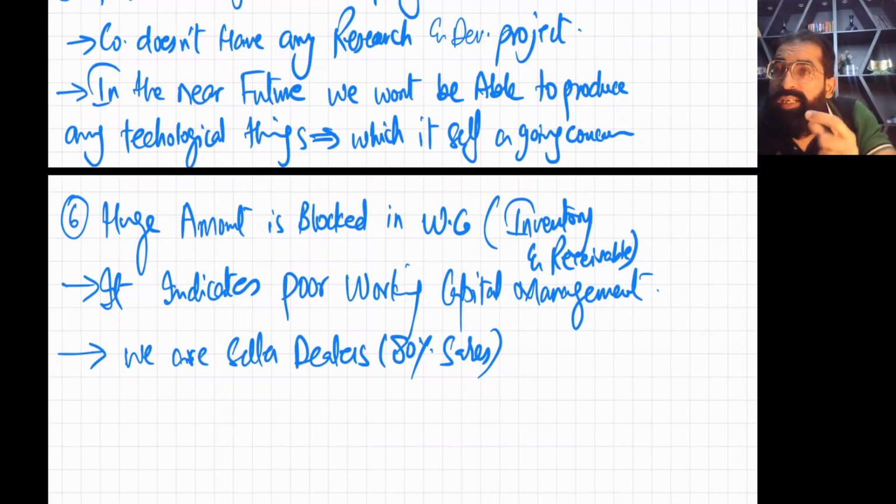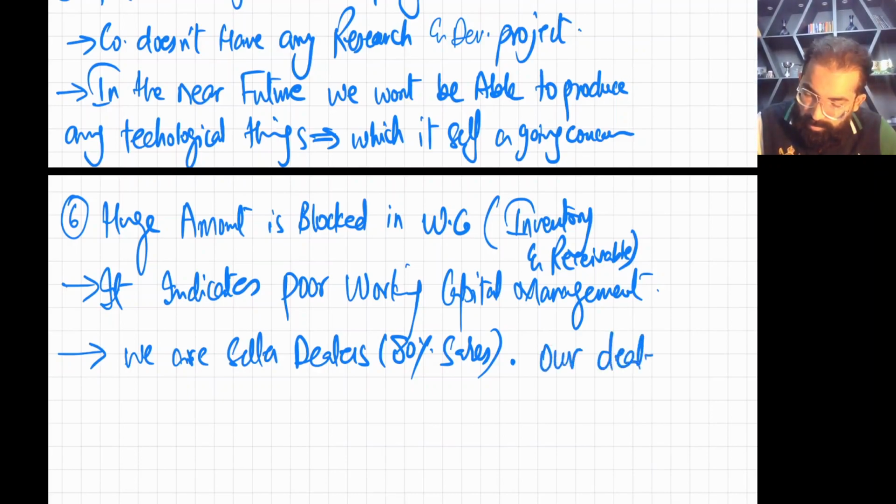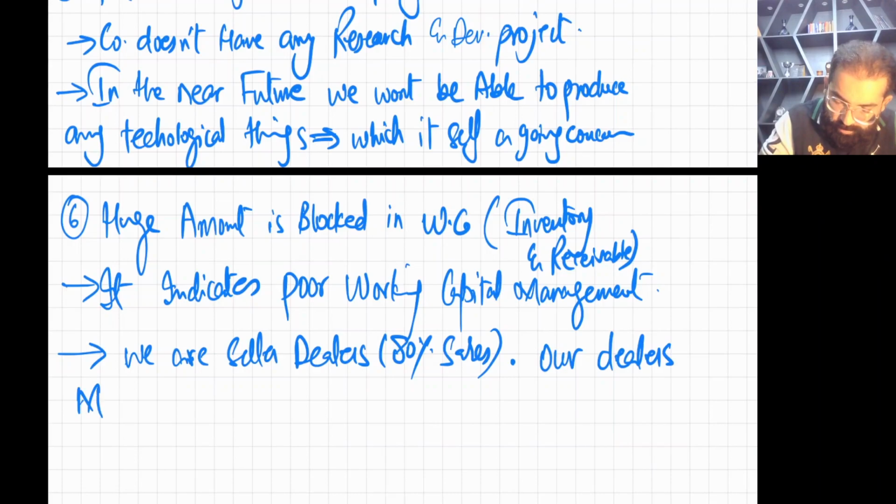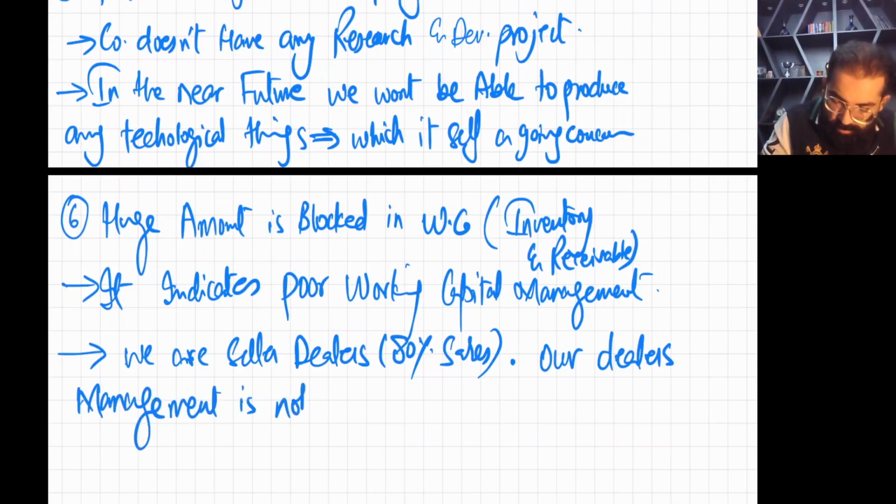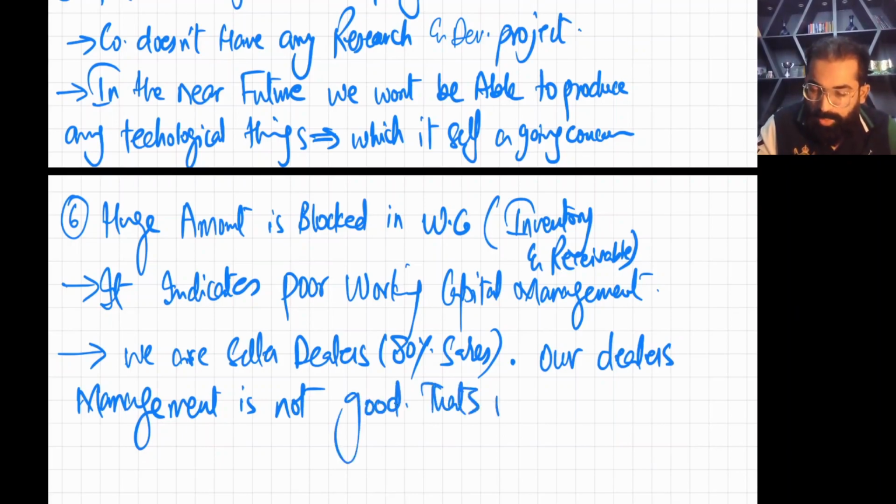So when you sell to dealers, you have to give them credit. And we are not able to collect money from these dealers. Our dealer management is not good. That's why a huge amount is blocked in receivables. You getting my point?